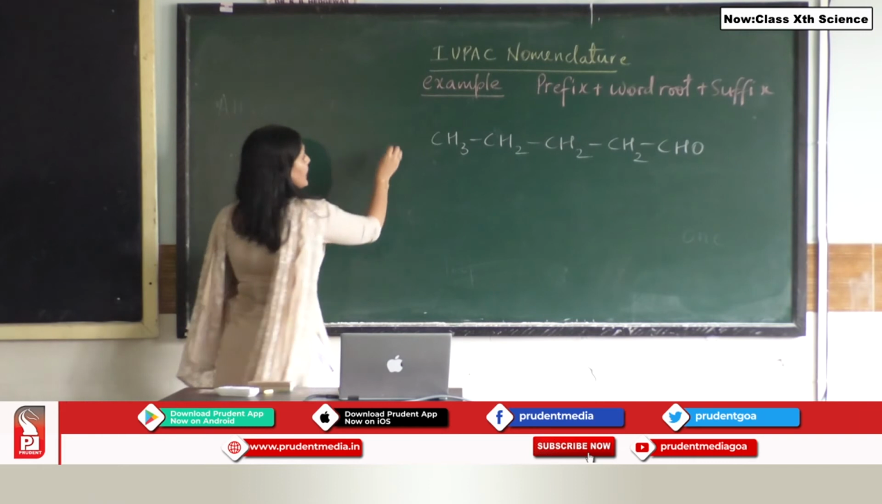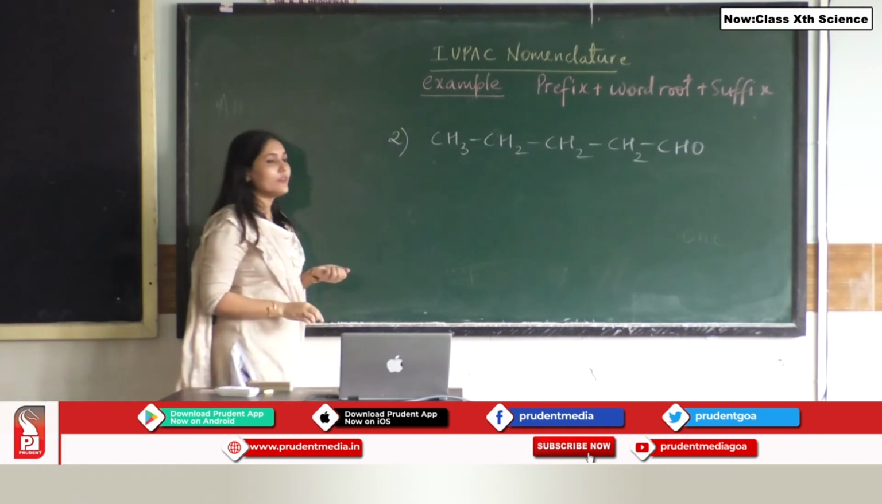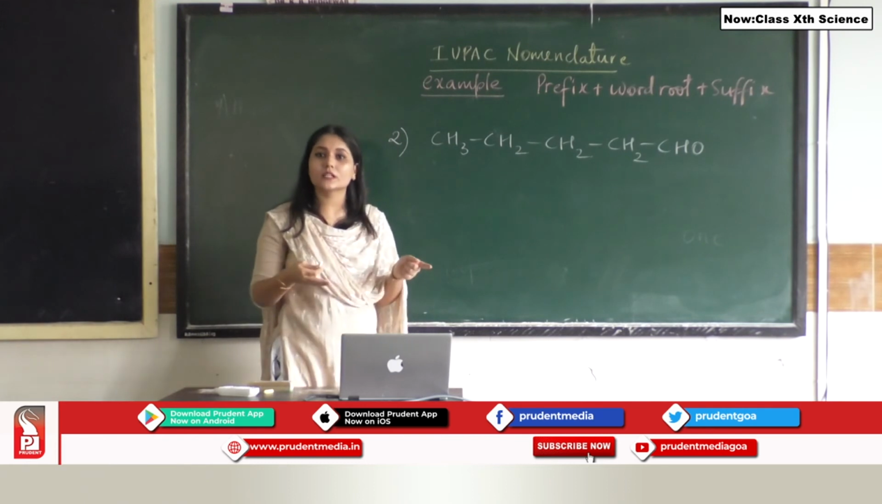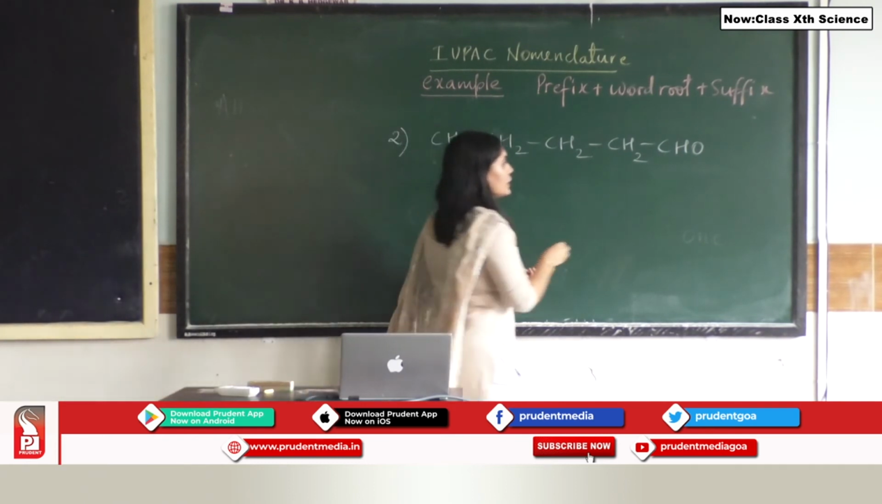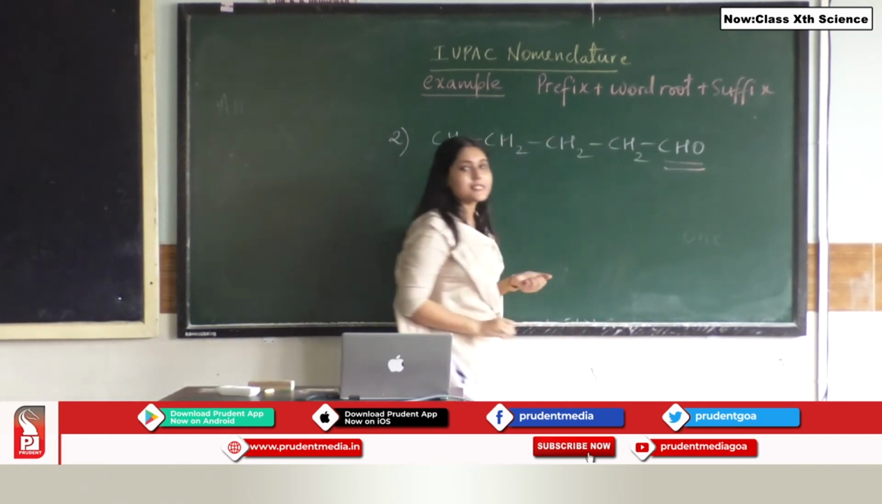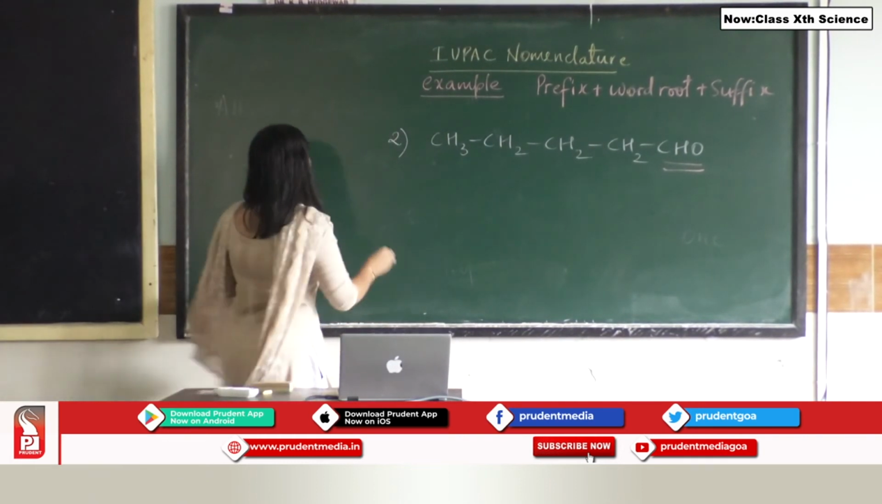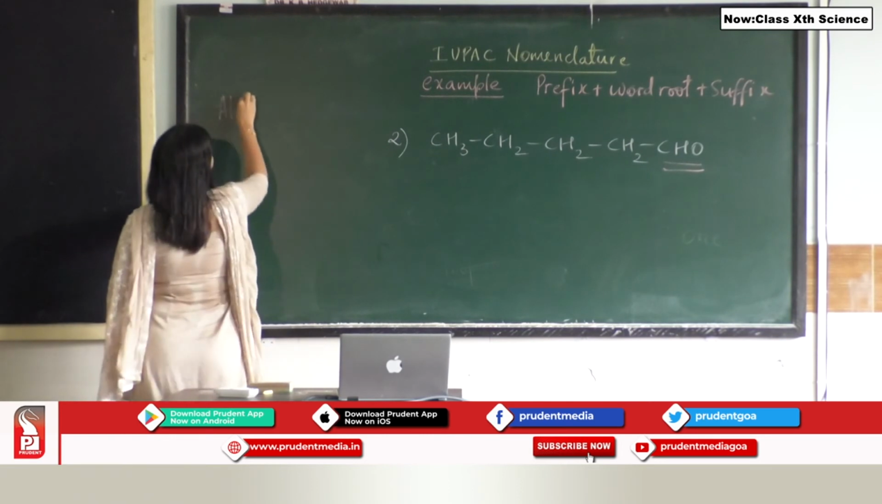Okay, so the next example that we have, we'll start counting. First we'll identify what functional group is there in the given compound. The functional group that is present over here is CHO. CHO is an aldehyde, as we already know, students.